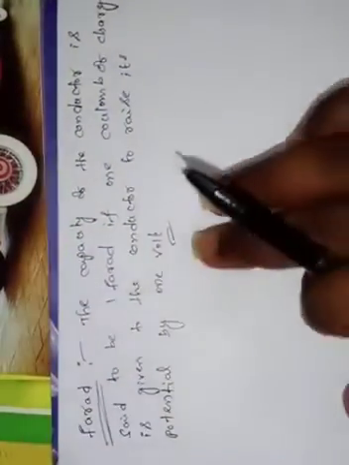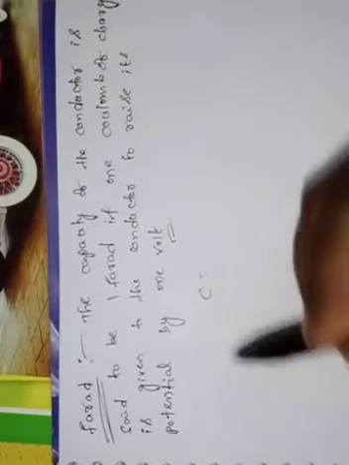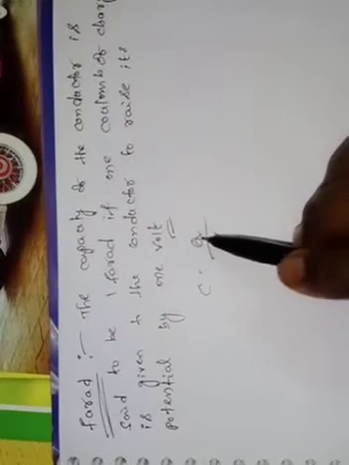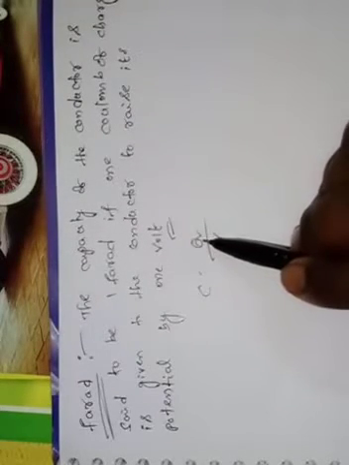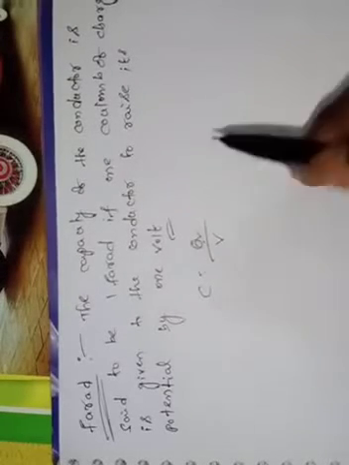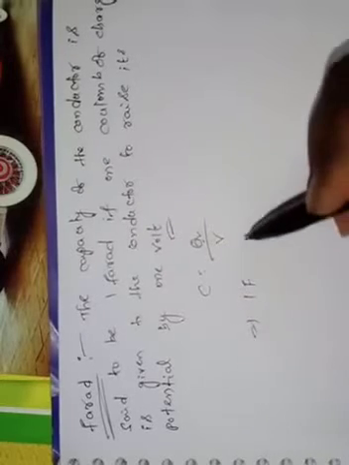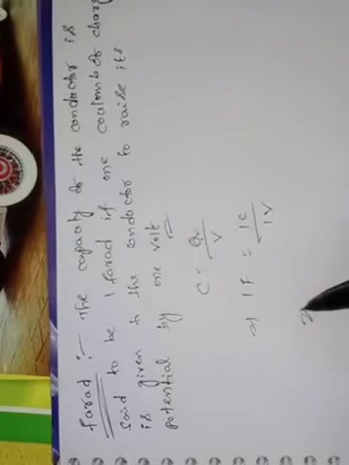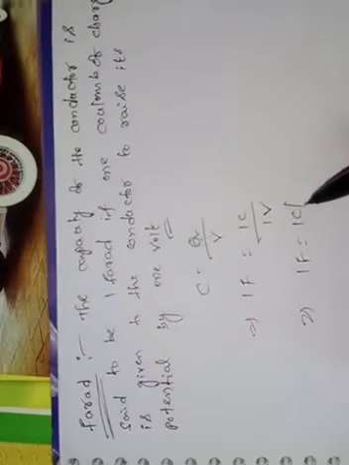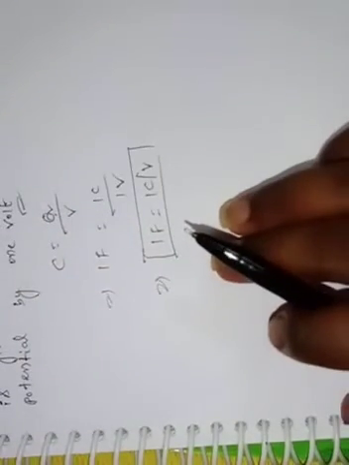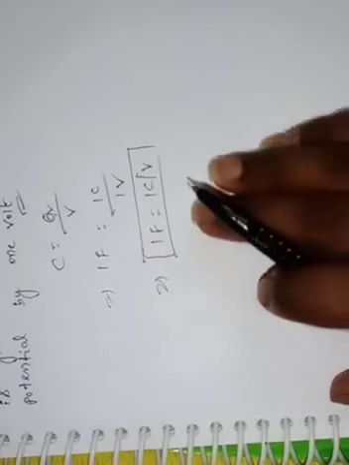So how have we defined this? We know that C is equal to the ratio of charge on the conductor to its potential. So when 1 coulomb of charge is given to the conductor to raise its potential by only 1 volt, that is said to be 1 farad. So from this we can write 1 farad is equal to 1 coulomb per volt. So in the next lecture we will see what a capacitor is.